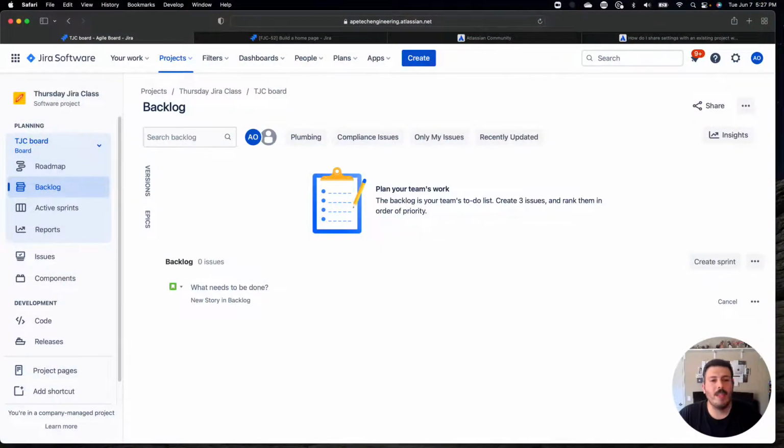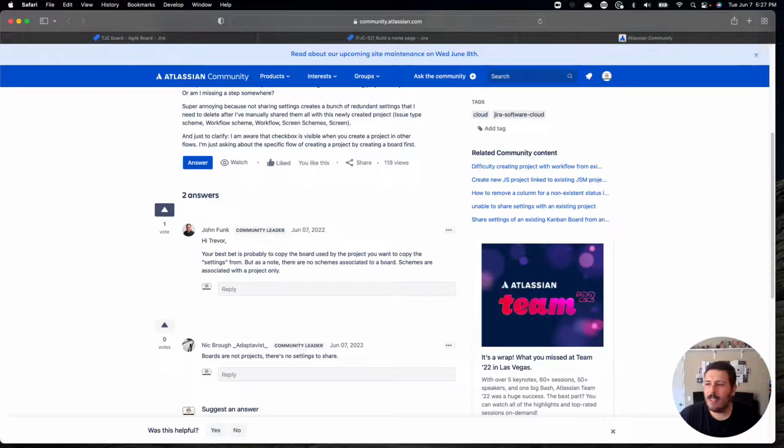renaming everything. But you want to make sure that if you go the route of the copy, that you pay attention and that you actually update the filter, because if you don't do that, then even though the board will be in the new project, you're still going to be referencing the old issues, and you're not going to want that. So that's not going to yield the results you want. So if you go down this copy route, just make sure you're careful and pay extra attention to that. So that's going to be that answer for that question.